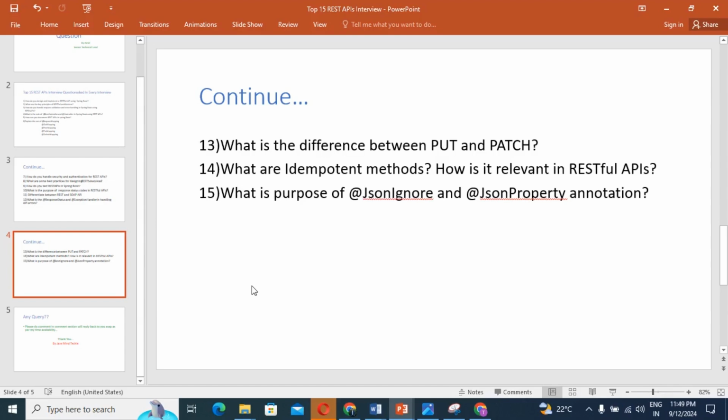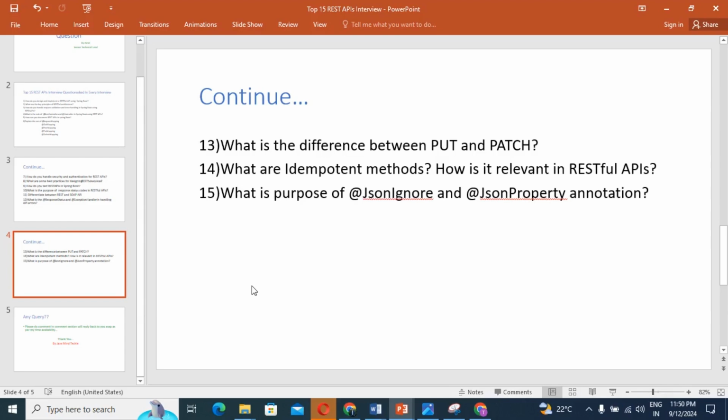But PATCH applies a partial update. We are not going to update the entire resource. So simply, if you're going to update the entire resource, we use PutMapping. If you're going to do a partial update, that time we use PATCH.